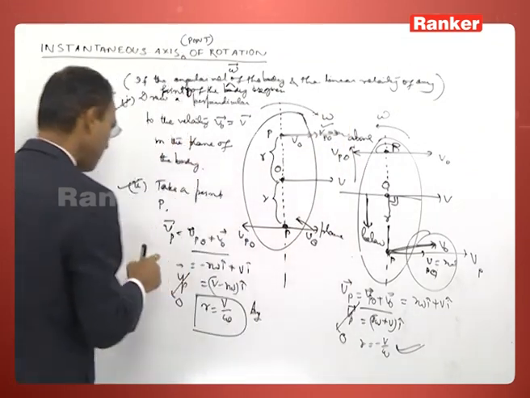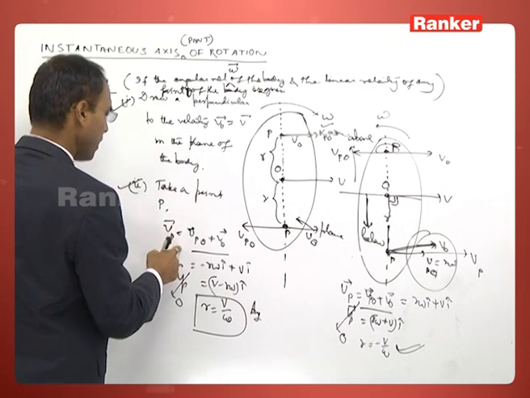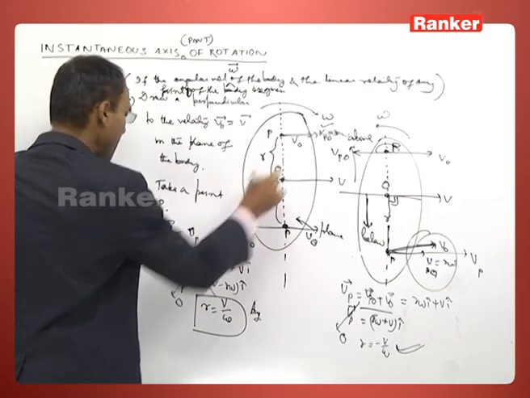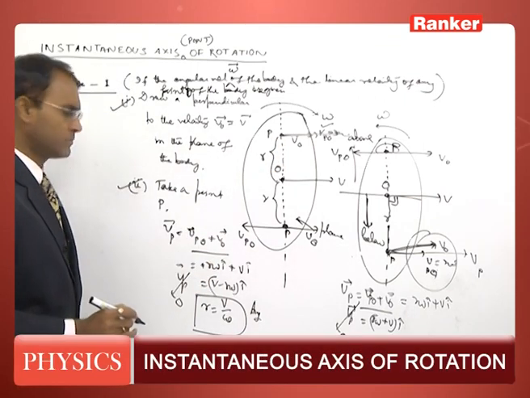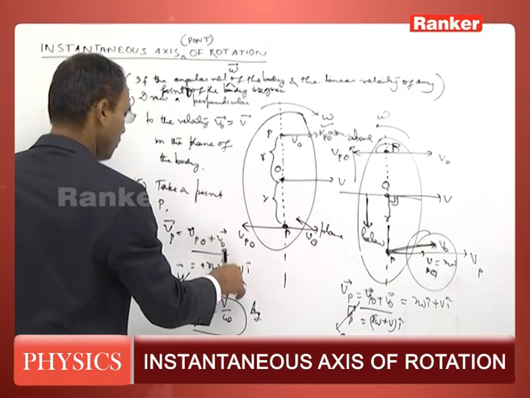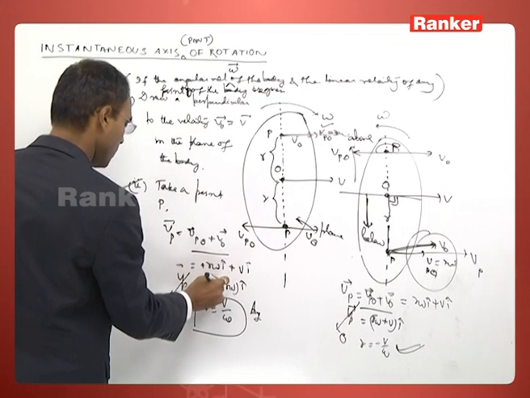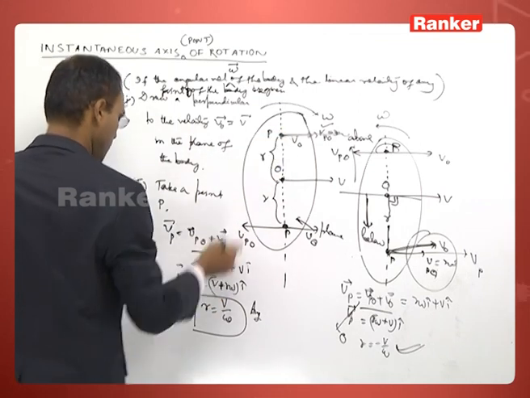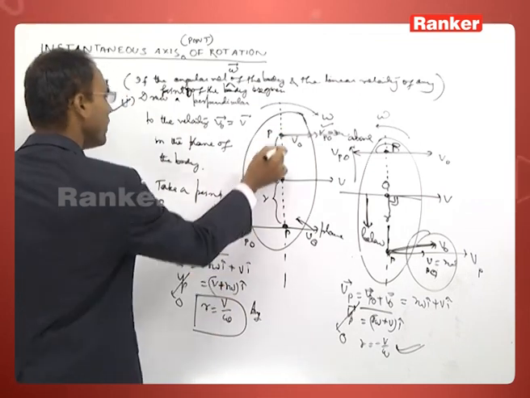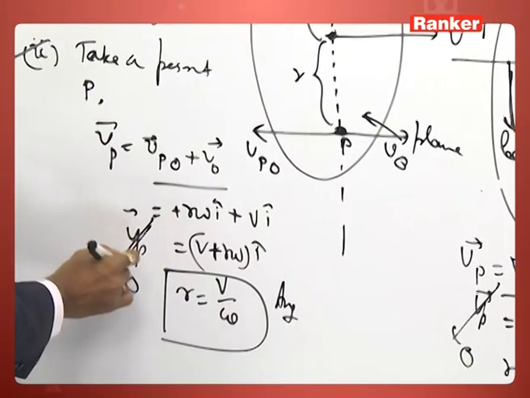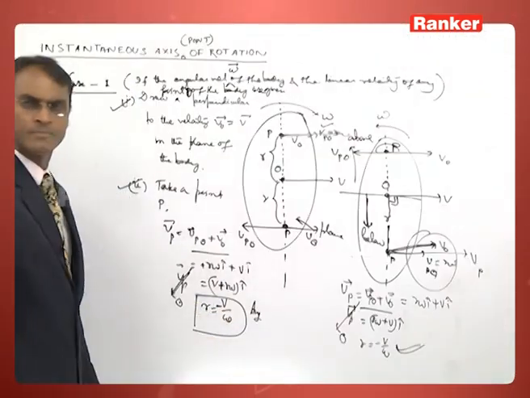The velocity of the point P equals Vpo plus Vo. Here Vpo will be equal to plus r into omega, and Vo is equal to V into I cap. So the point velocity is equal to V plus r omega I cap. When this point velocity is equated to 0, you are getting a minus sign again.